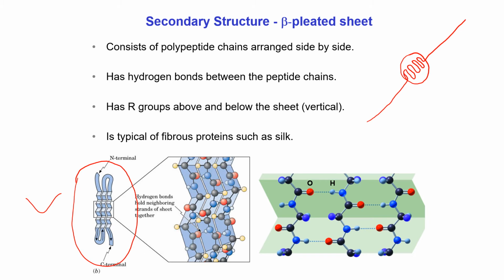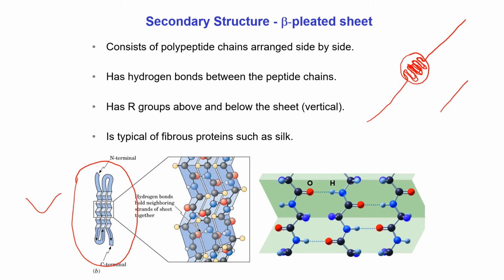Why does this portion connect to another portion of that chain side by side? Of course, maybe there are some interactions between this portion and this portion. Otherwise, they will not exist side by side; they will be straight.